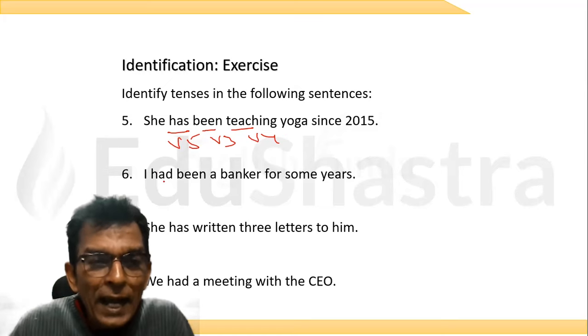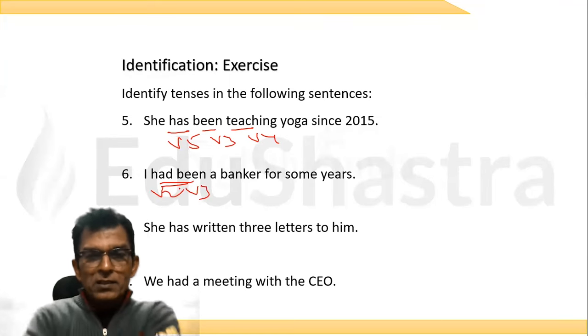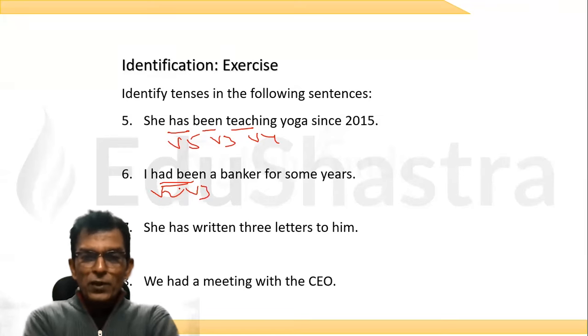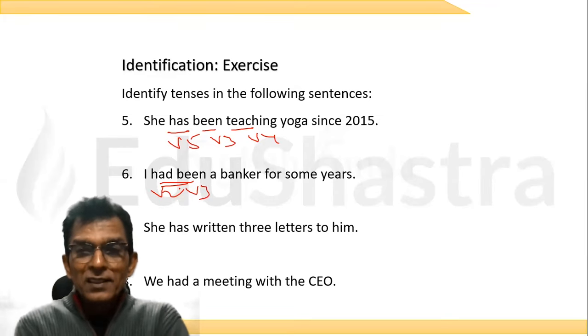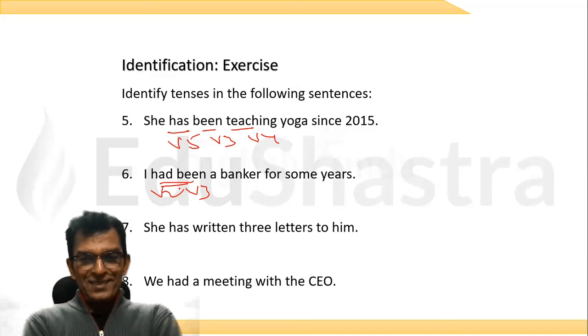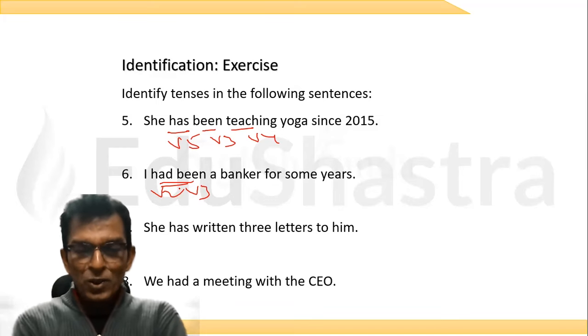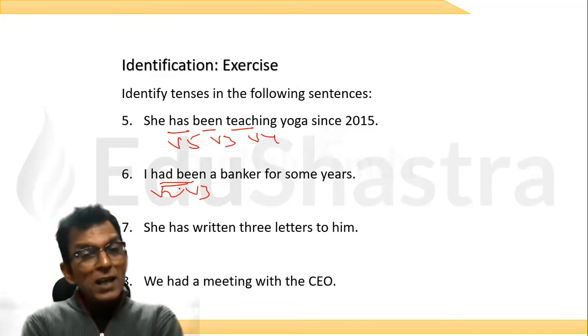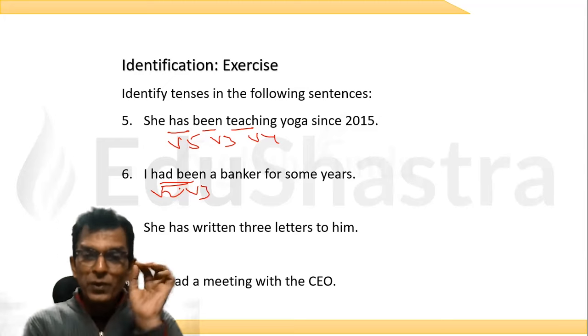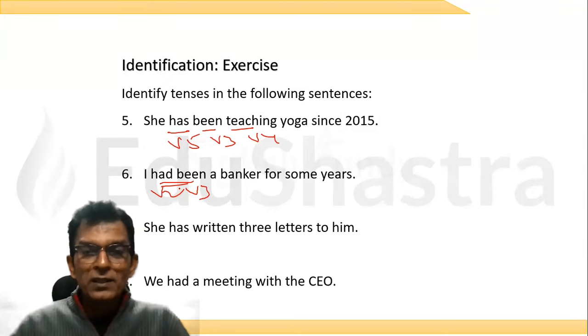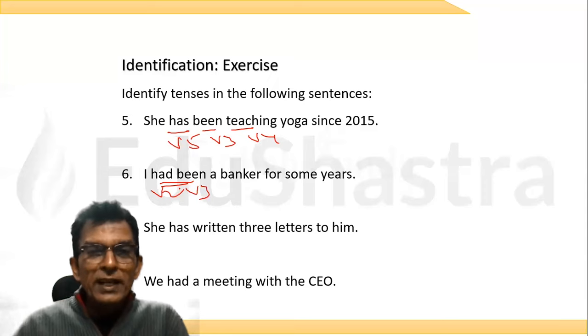Now, I had been a banker for many years. Now, had is V2 and been is V3. What is the tense? I had been a banker for some years. I know you'll be able to crack it. Very easy. Past perfect tense. Very, very good. Absolutely. Nilima, Anjali, very nice, beta.